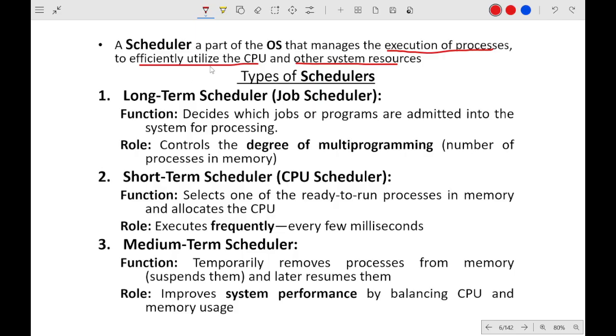It can efficiently utilize the CPU, which means it helps prevent the CPU from getting overloaded. These are the different types of scheduler: job scheduler, CPU scheduler, and mid-term scheduler. The CPU scheduler runs every few milliseconds, and this one is for the degree of multiprogramming. There is no time limit in the job scheduler.